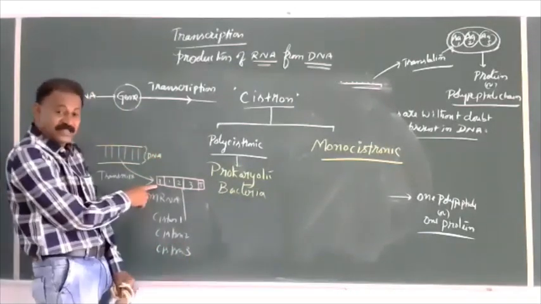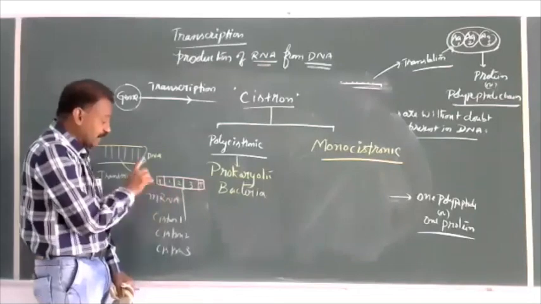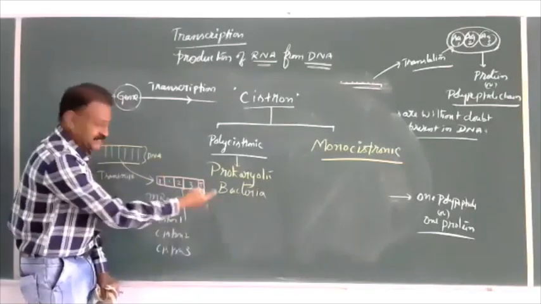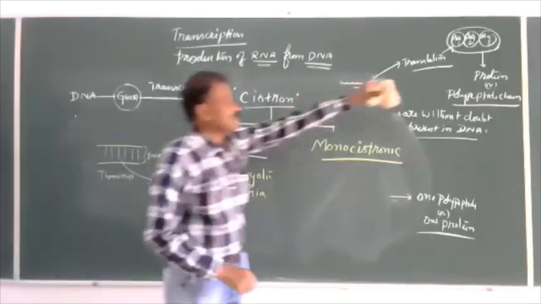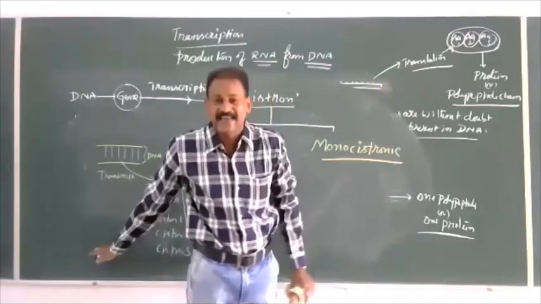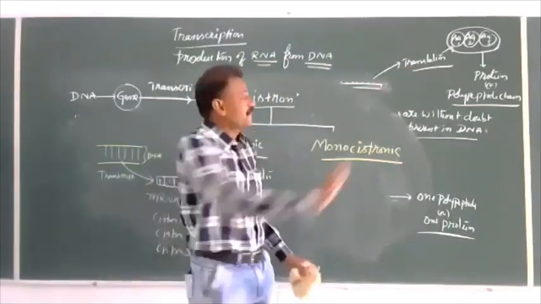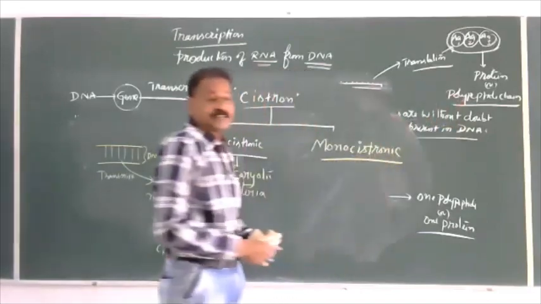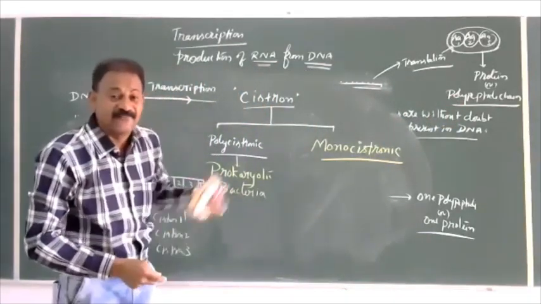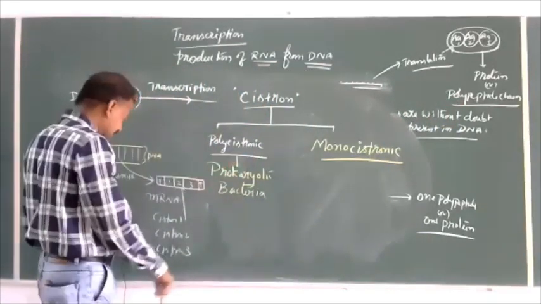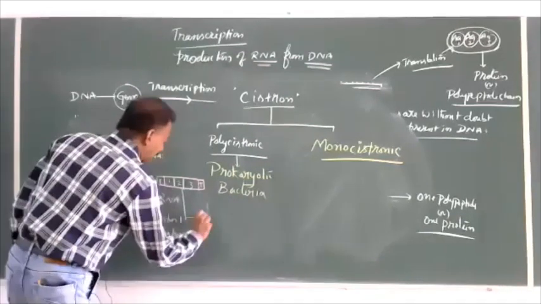It has a promoter site, and it means whenever this mRNA of the bacteria undergoes translation, at a time 3 different polypeptide chains are produced, or 3 different proteins are synthesized.